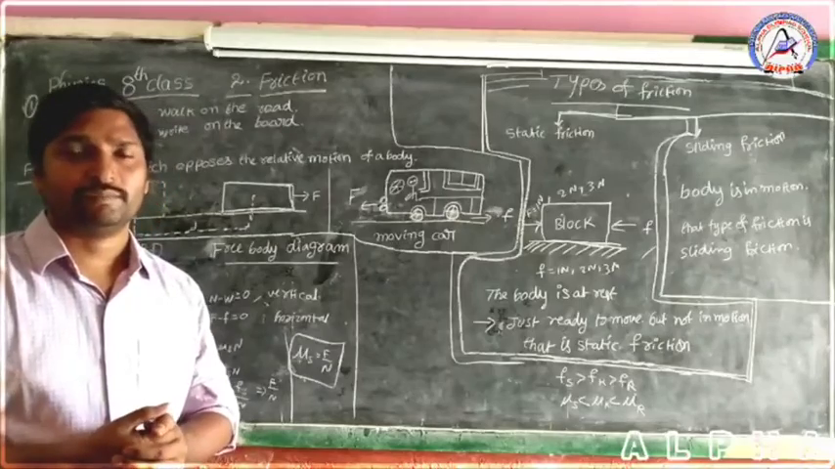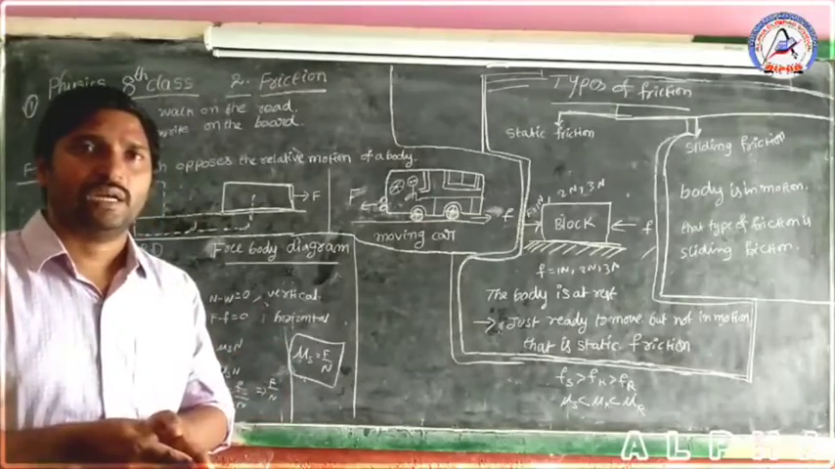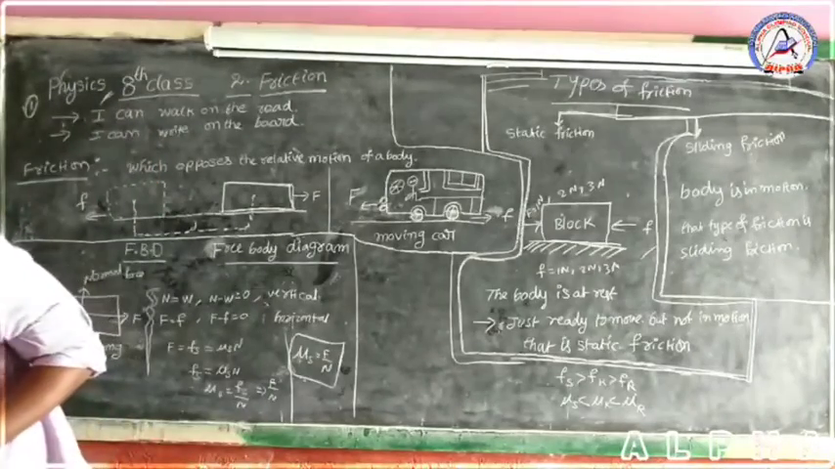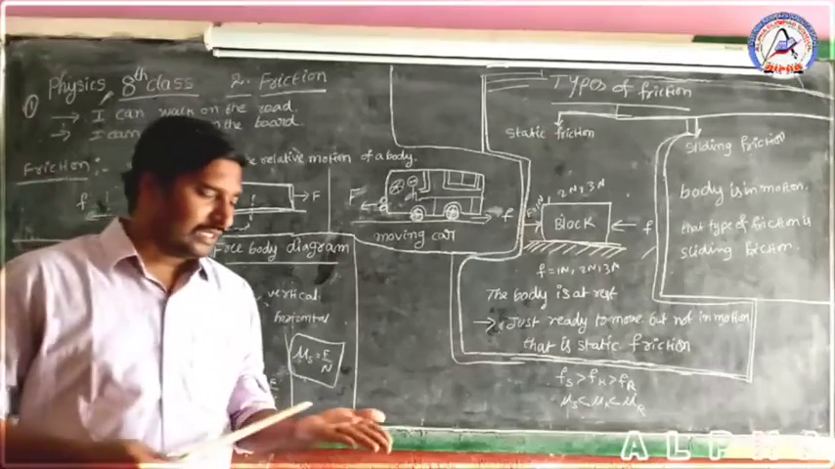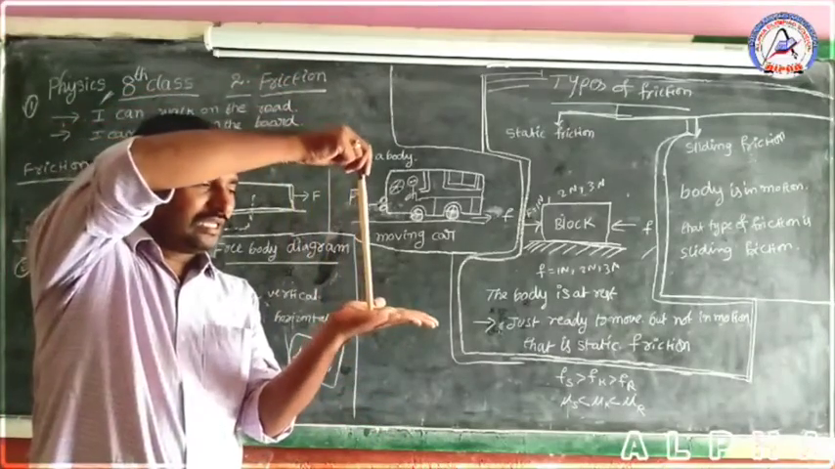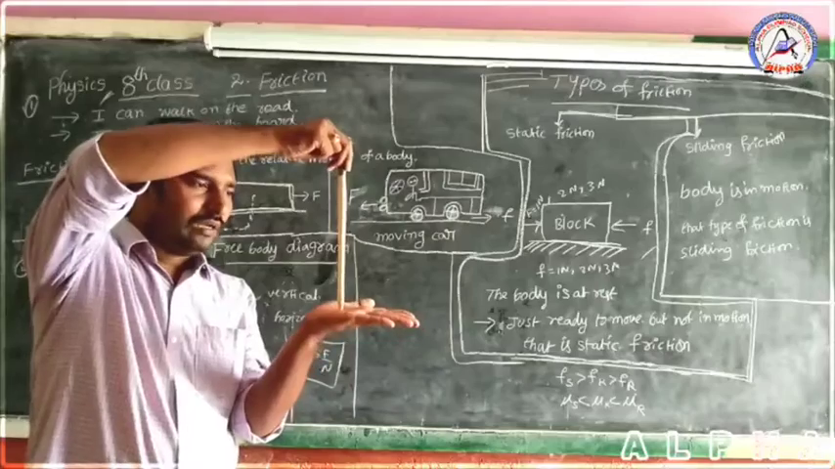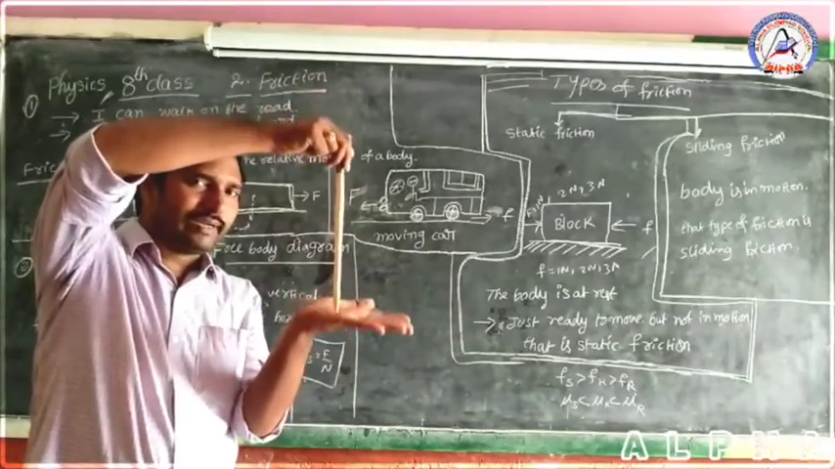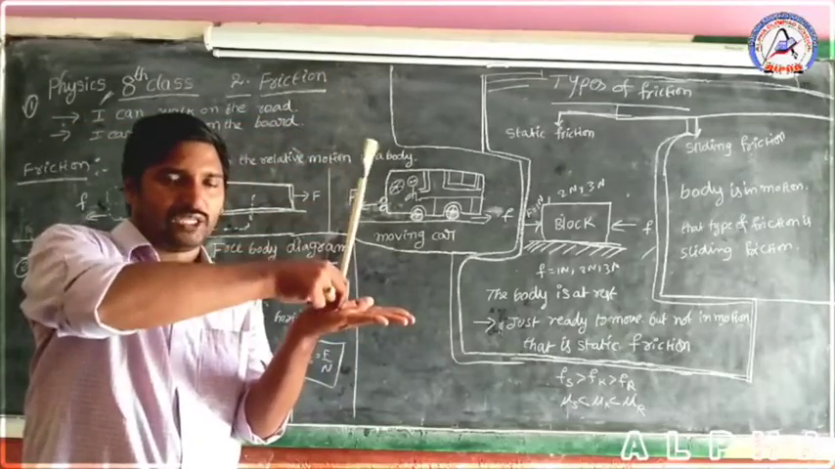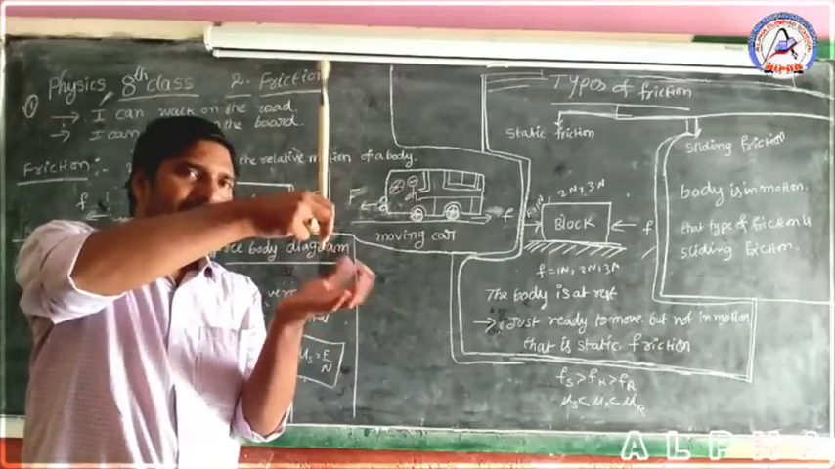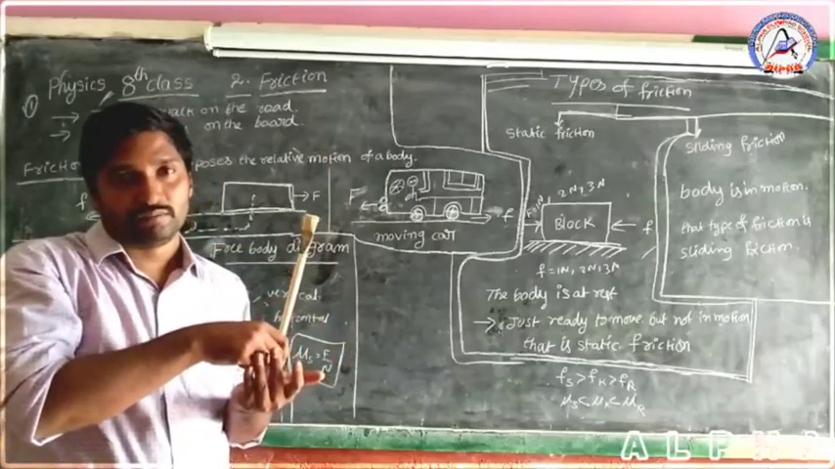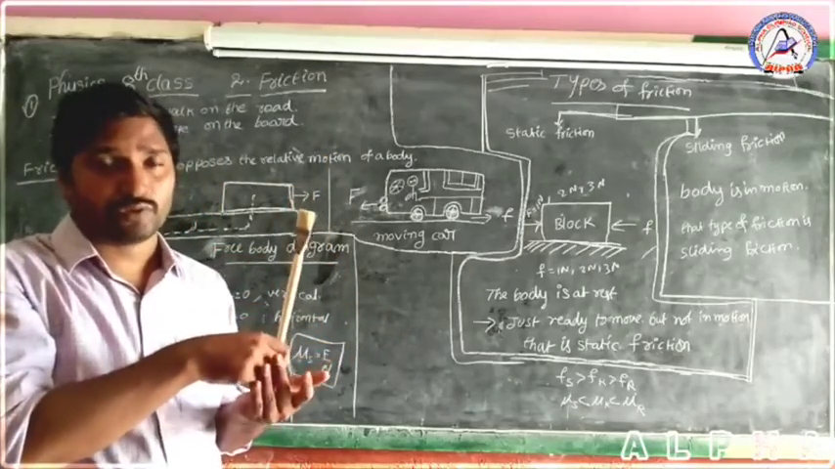Now, what is meant by normal force? Normal force is nothing but when any two surfaces are in contact perpendicular to each other. Listen, children. Suppose this is a horizontal surface and this is a vertical surface. These two are in contact with each other, but in normal contact, perpendicular to each other. That is normal force.